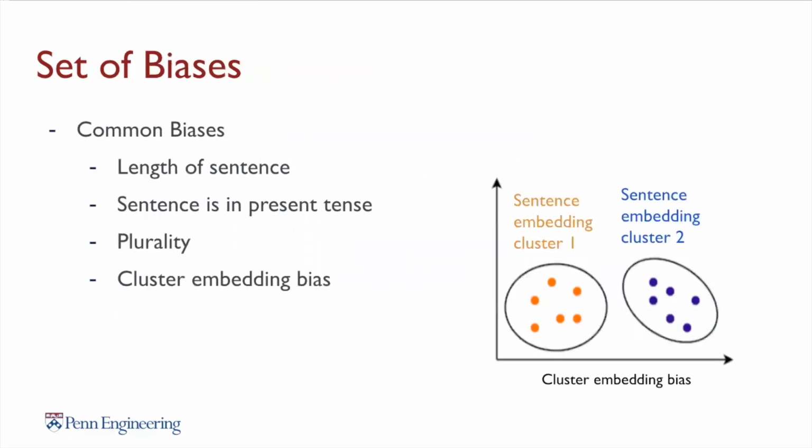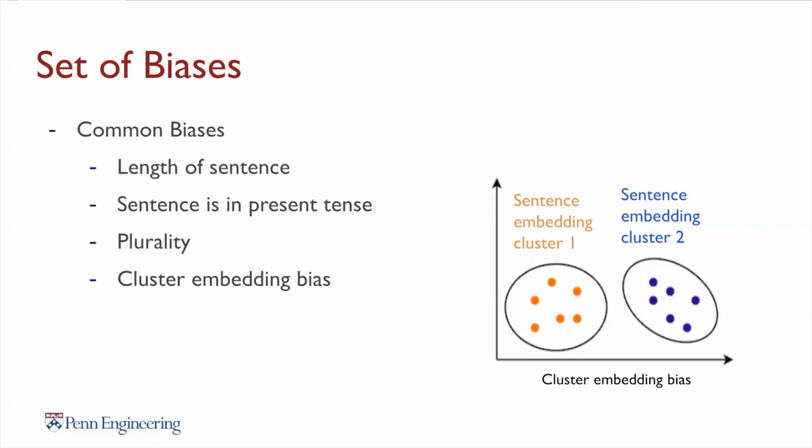We select features that are not expected to be causally related to binary labels. The four common biases here are tested across all datasets. Specifically, we introduce biases such that longer sentences tend to be correct, all sentences in the present tense tend to be right, and plurality bias means whether the sentence contains plural nouns, like whether it's about multiple objects.